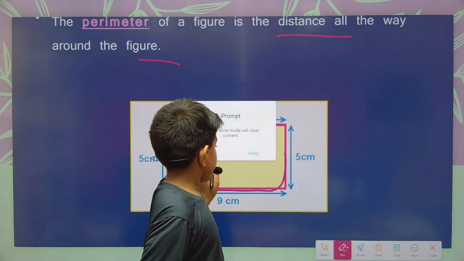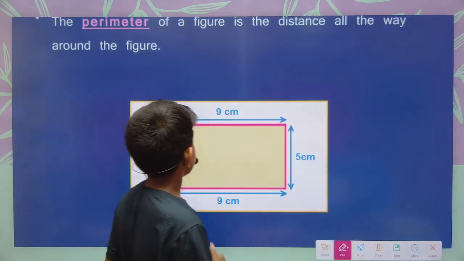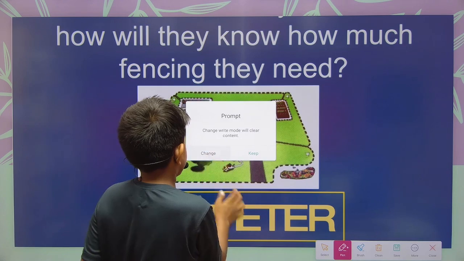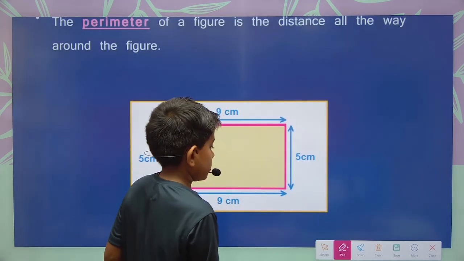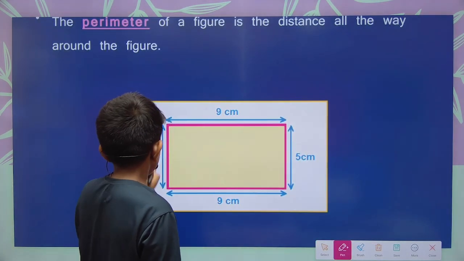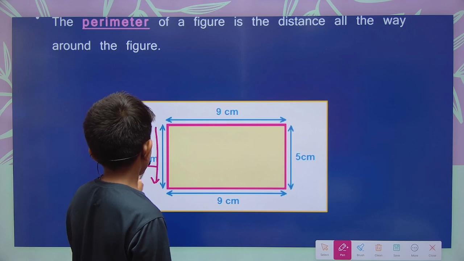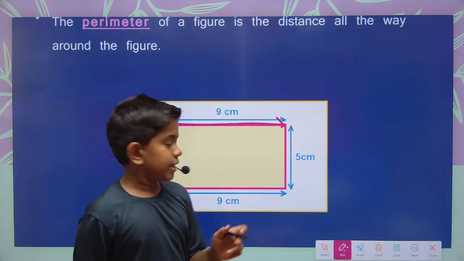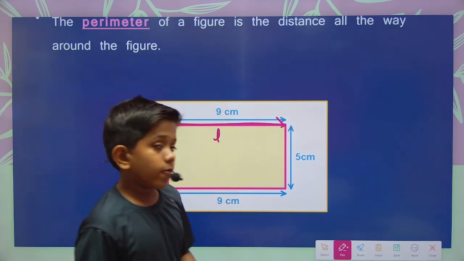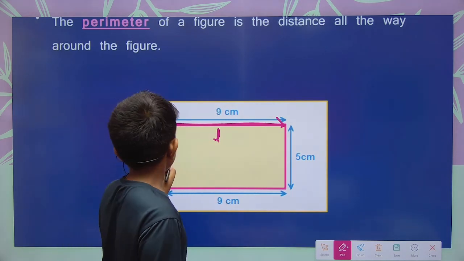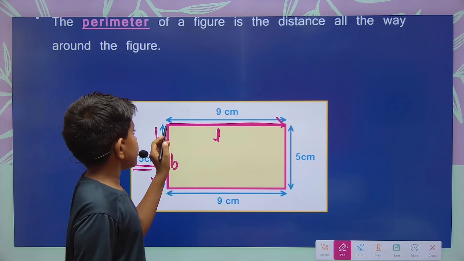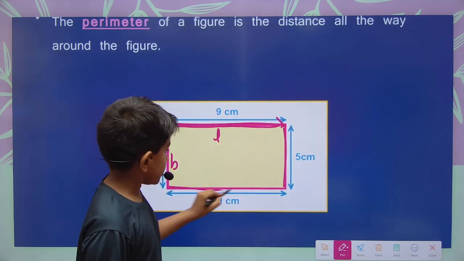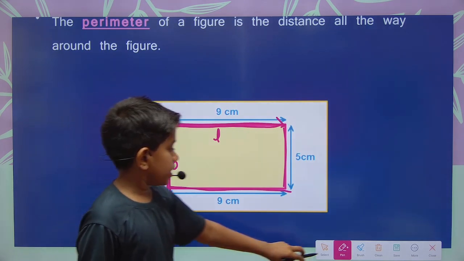This is the breadth of the rectangle and this is the length of the rectangle. For the length we will give the sign L, and for the breadth we will give the sign B, okay? So here the length L is 9 centimeter and the breadth is 5 centimeter. Again here the length is 9 centimeter and the breadth is 5 centimeter, okay?